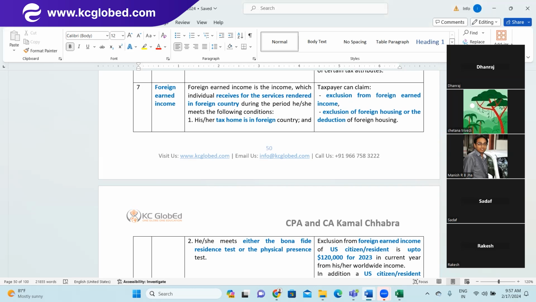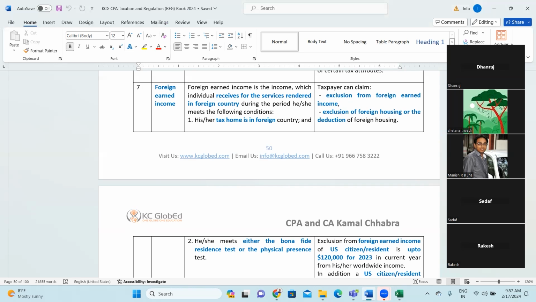So if you see in the table over here, foreign earned income is the income which an individual receives for services rendered in a foreign country during the period he or she meets the following conditions. So any income which is earned outside the United States of America is considered foreign earned income if he or she meets the following conditions.